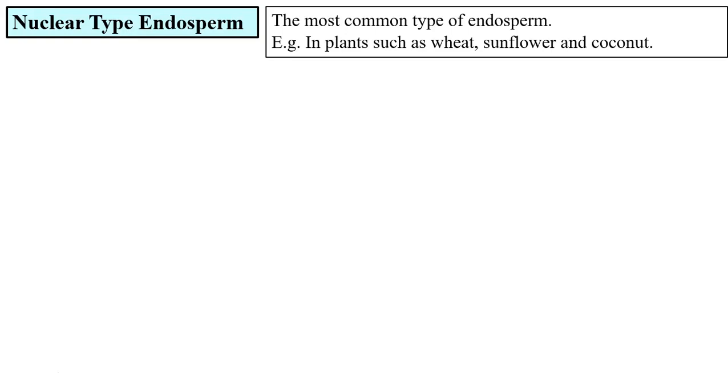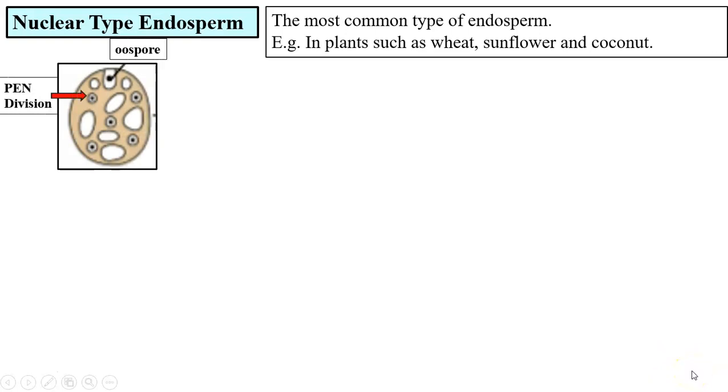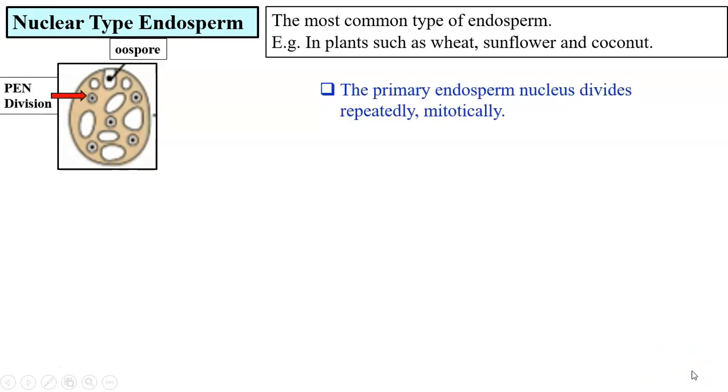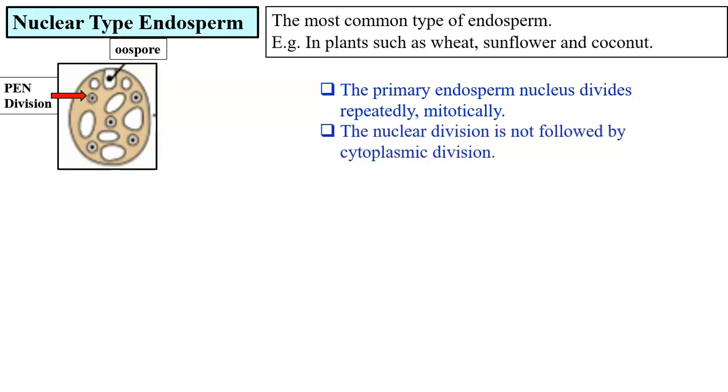Let us first see the nuclear type endosperm. It is the most common type of endosperm. It is observed in plants such as wheat, sunflower and coconut. The primary endosperm nucleus divides repeatedly and mitotically. But the nuclear divisions are not followed by cytoplasmic divisions and hence wall formation does not occur. A large number of free nuclei are produced.